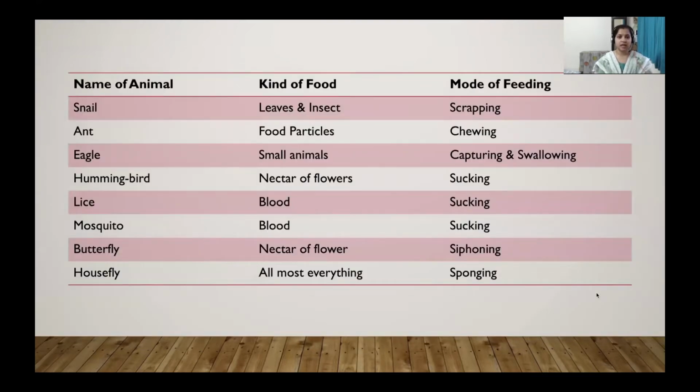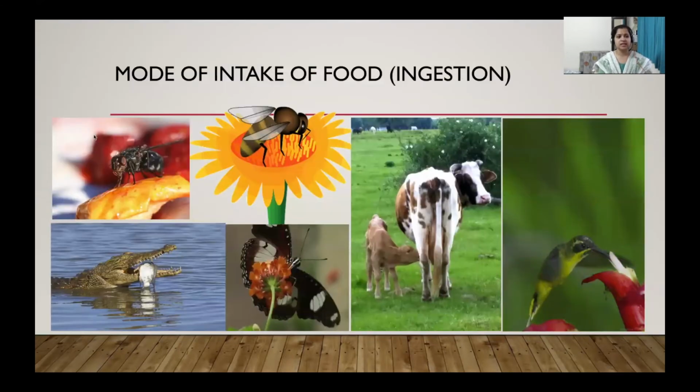For example, a snail eats leaves or insects, and the process of feeding is scraping. Ants chew their food particles, whereas eagle-like birds capture and swallow small animals. Lice and mosquitoes suck the blood of organisms. The butterfly sucks the nectar of the flower, which is called siphoning. And the house fly eats almost every kind of food, and the process of intake of food is called sponging.